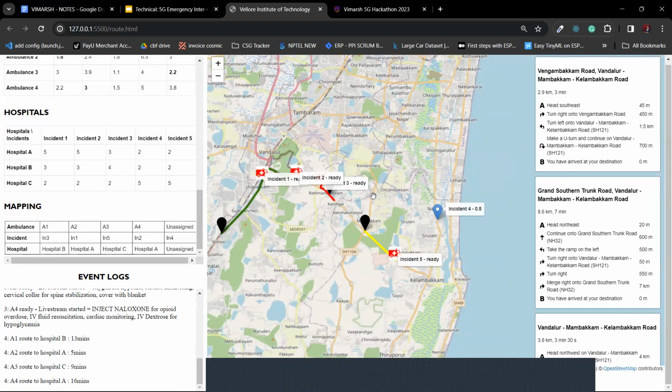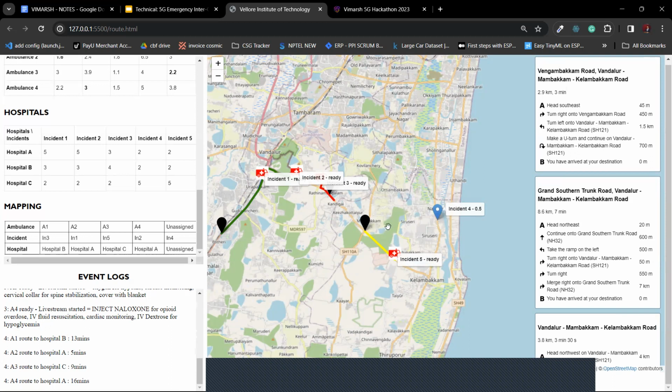Now let us imagine a hypothetical incident 6 with a priority factor of 0.9, which is greater than 0.5. And now, which incident will a particular ambulance go to? Here, the algorithm will take in 3 parameters of the time taken to reach each incident, and then the priority factor of each incident, 0.9 and 0.5, and also, let's call it the freshness score of each incident, which is the time from the reporting in which incident 4 will take precedence. All these three factors are analyzed by the machine learning algorithm, and it recommends a particular incident for the ambulance to be mapped to.